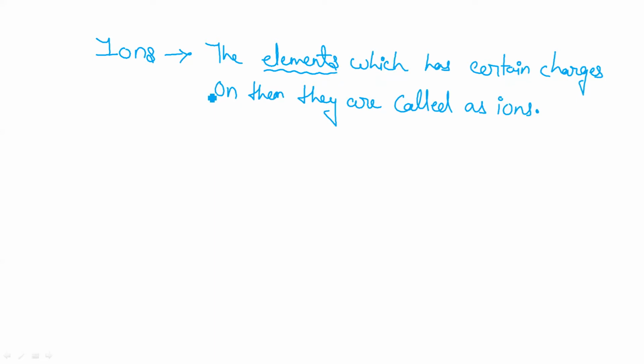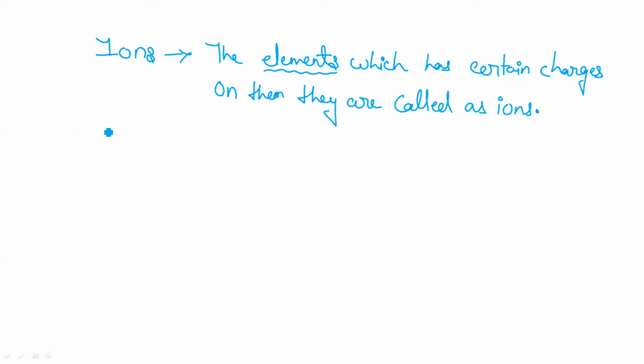I have discussed elements before, in pure substance and impure substance, and I will discuss this in the next chapter. Presently you just need to know that any element or atom which has certain charges on it is called an ion.